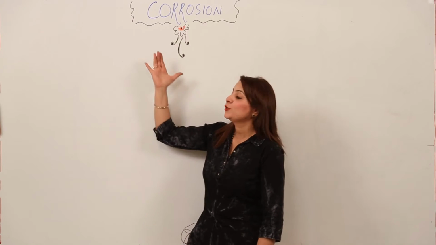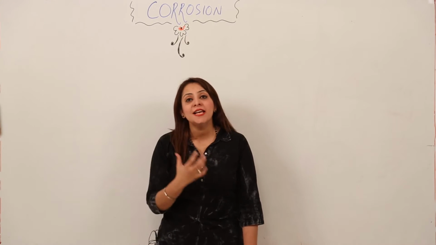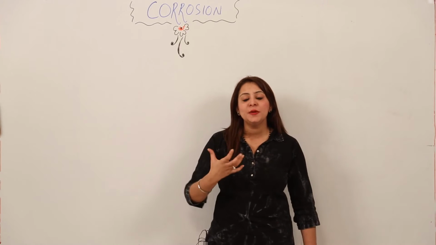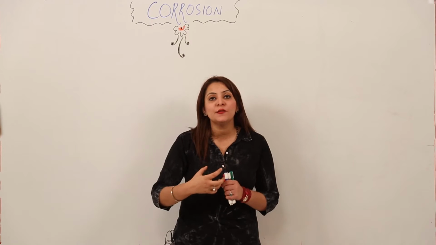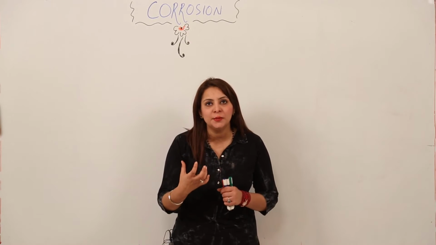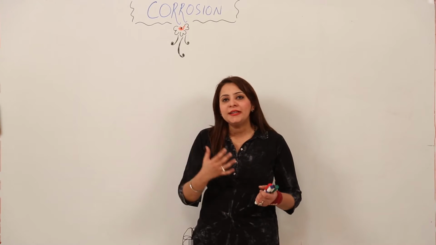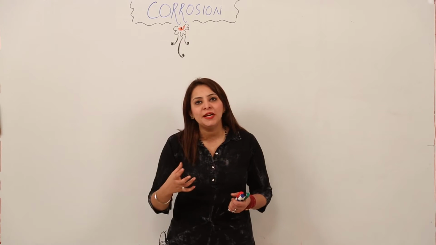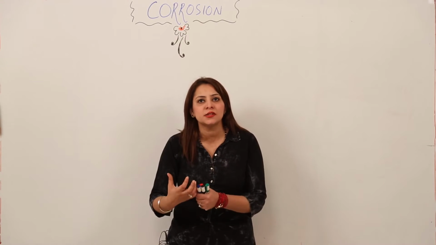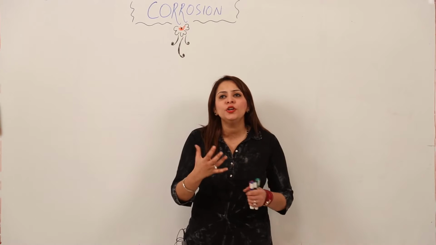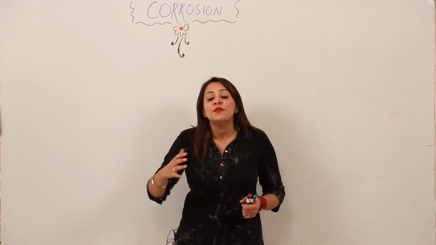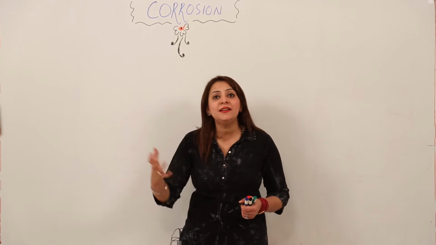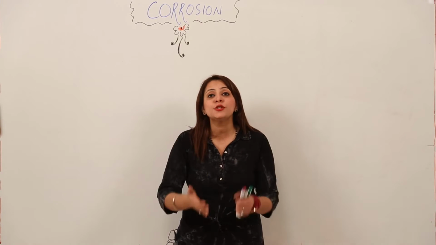Now we are starting with the topic corrosion, right? As you must have seen, metals have a specific luster. But with time, certain metals just lose their luster. That means there is a deposition of a certain kind of layer on it, which fades their metallic character. So that is due to corrosion.